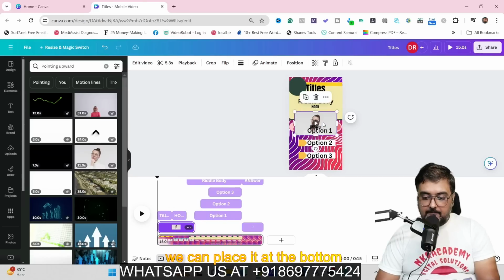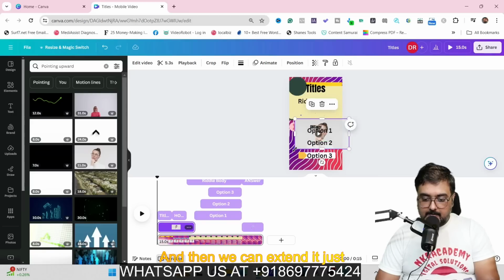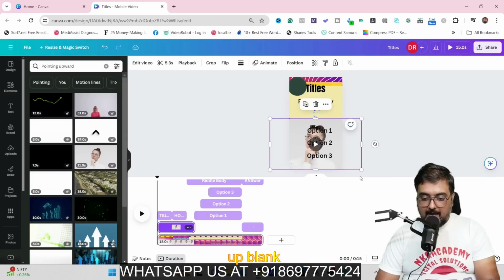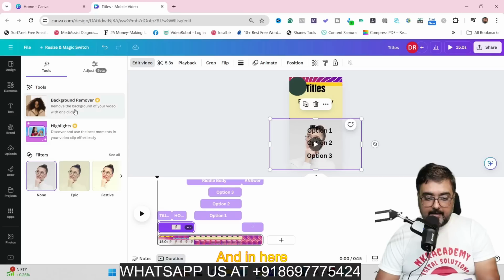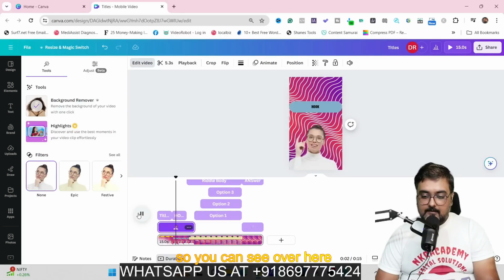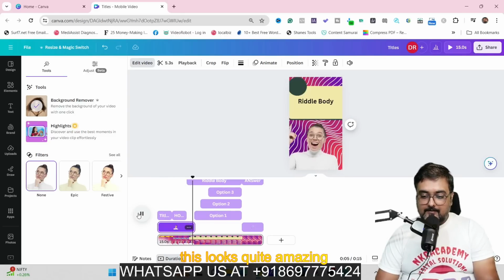And in here, we can place it at the bottom just like this. And then we can extend it just like this so that nothing comes up blank. And in here, what we can do is that we can actually go ahead and click on edit video. And in here, we can choose this background remover. Just click on that. And you can see the background is removed right now. So that's quite amazing. Now, if we play this, you can see over here, this looks quite amazing.